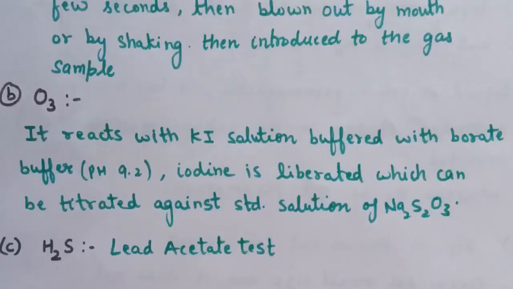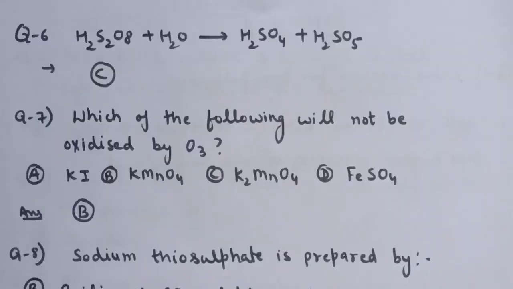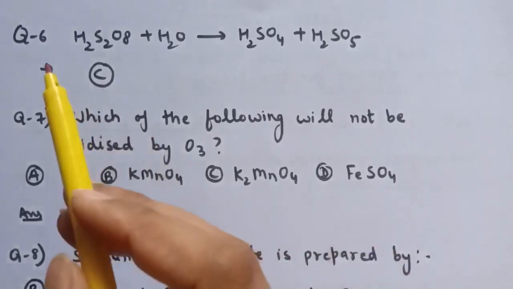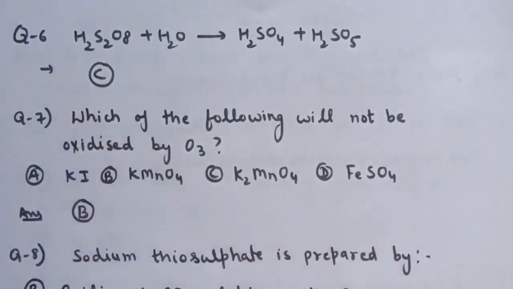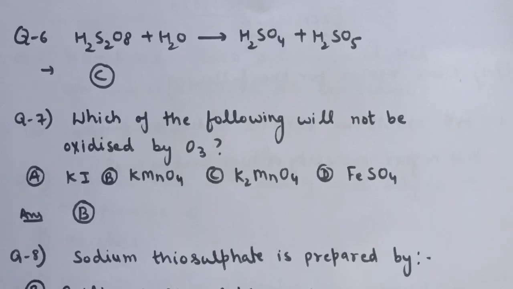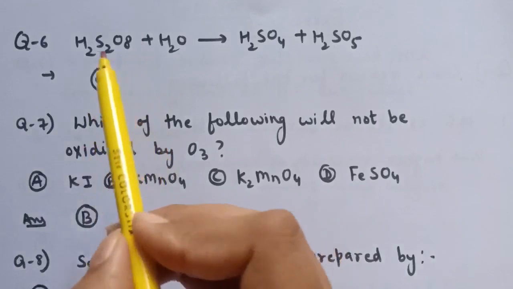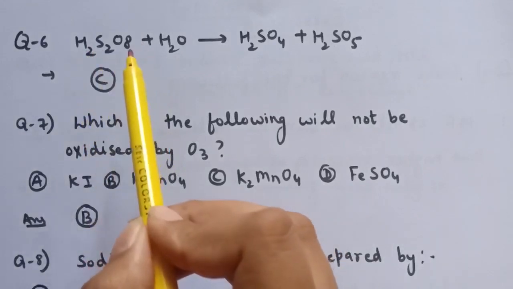So this is all about question number 5. Next is choose the correct alternative. Only one choice is correct. Question number 6. Hydrolysis of 1 mole of peroxodisulfuric acid produces. Here 4 options are given. Out of these 4 options, option C is correct. This is the formula for peroxodisulfuric acid.